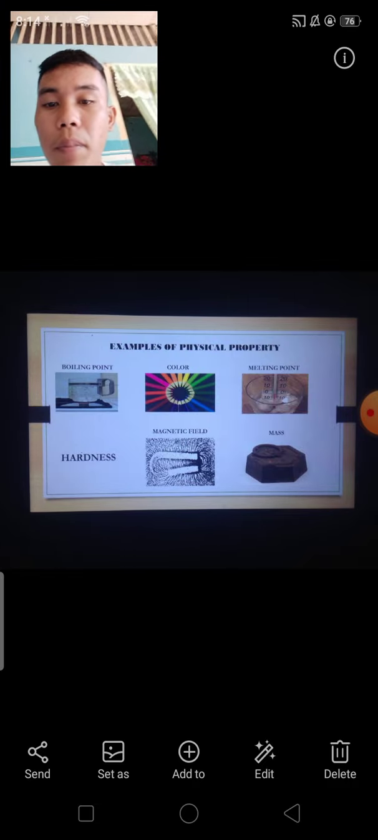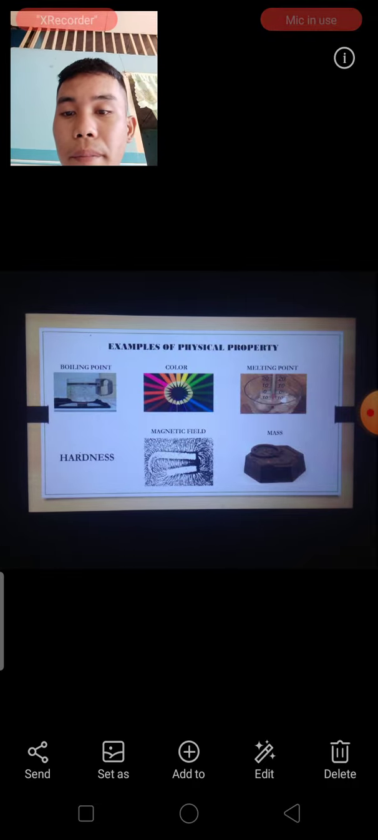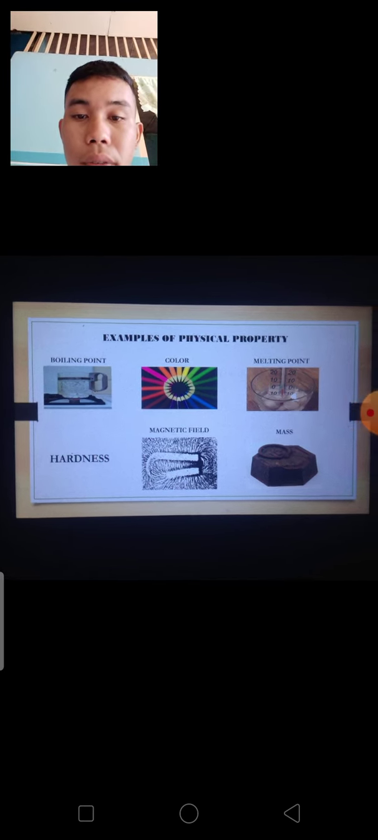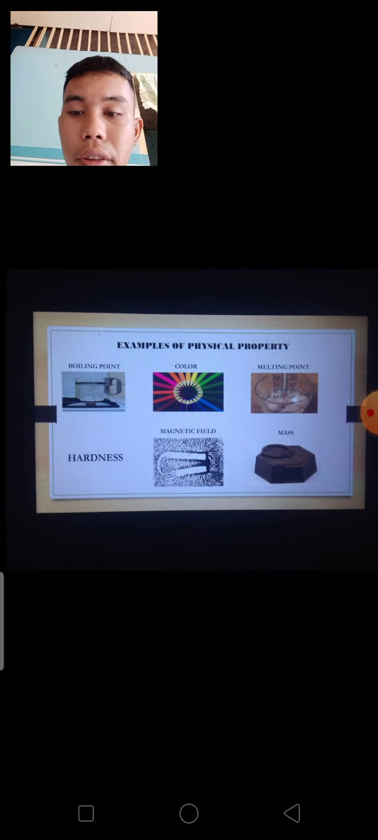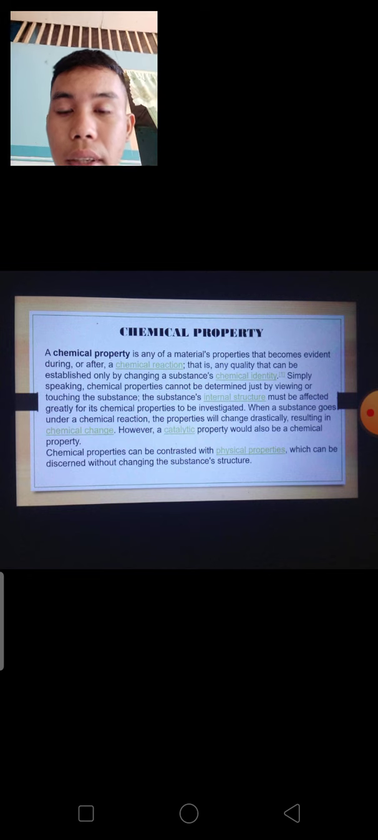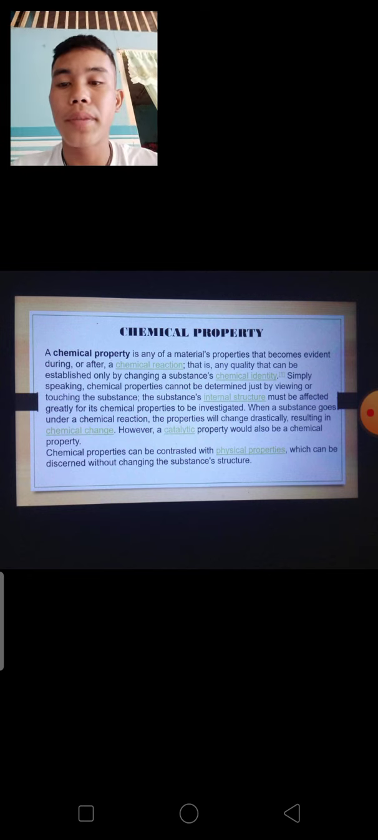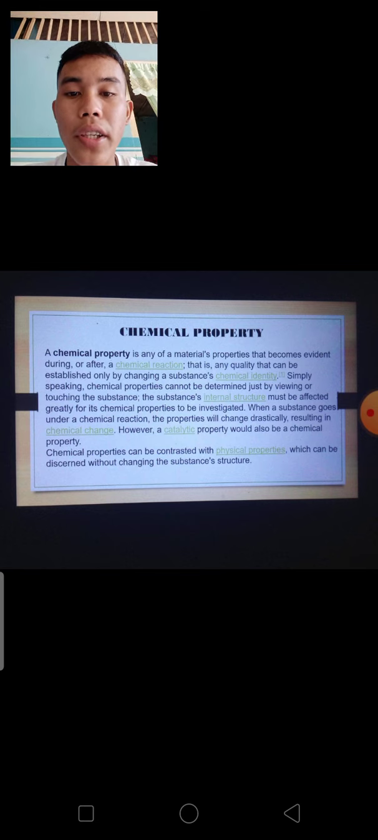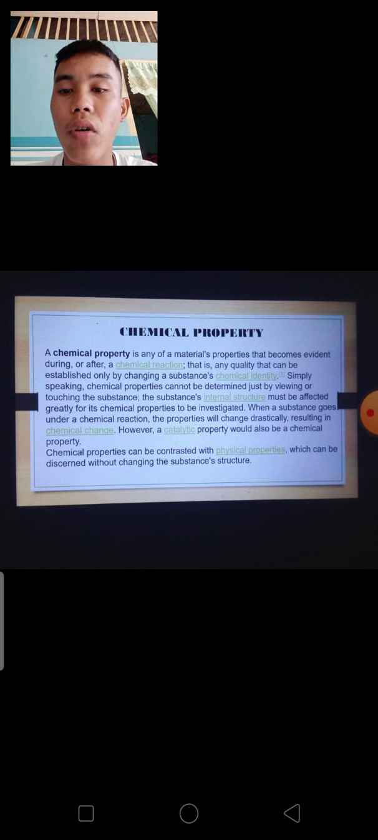Example physical properties: boiling point, color, melting point, hardness, magnetic field, mass. Chemical properties. A chemical property is any of a material's properties that becomes evident during or after a chemical reaction. That is, any quality that can be established only by changing a substance's chemical identity.